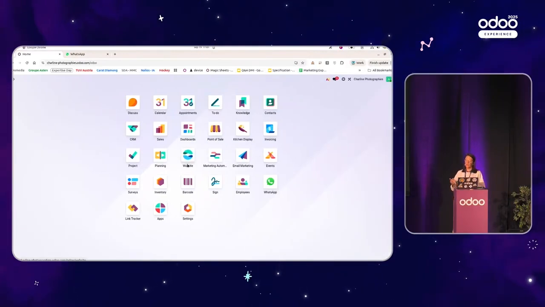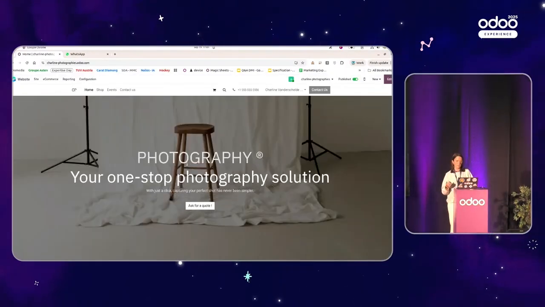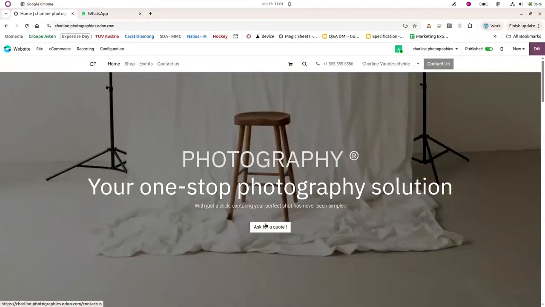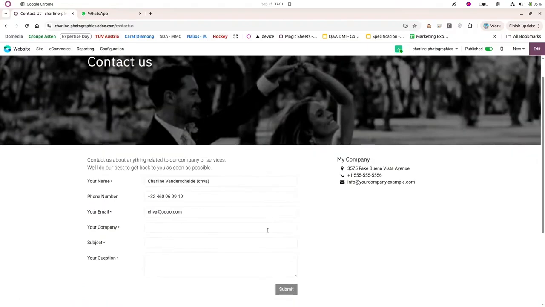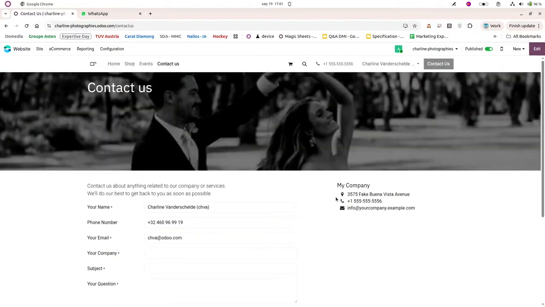In order to get new leads, I will use my website application and the website that I have here. You can see that I have a button in order to ask for a quote directly. And thanks to this button, I will be redirected to a contact form. So let's click on it. And here you can see that we have a contact form that will create an opportunity.